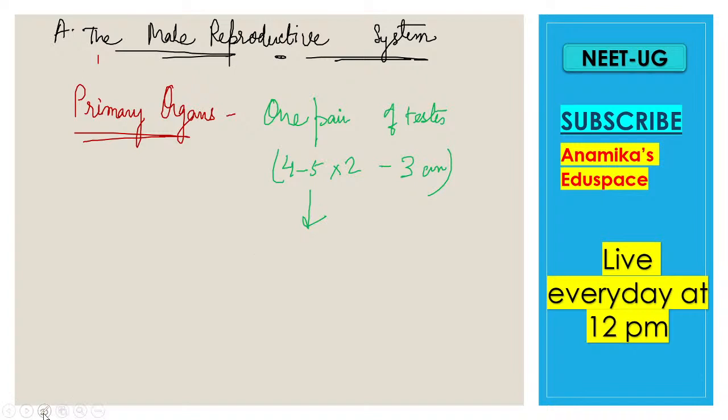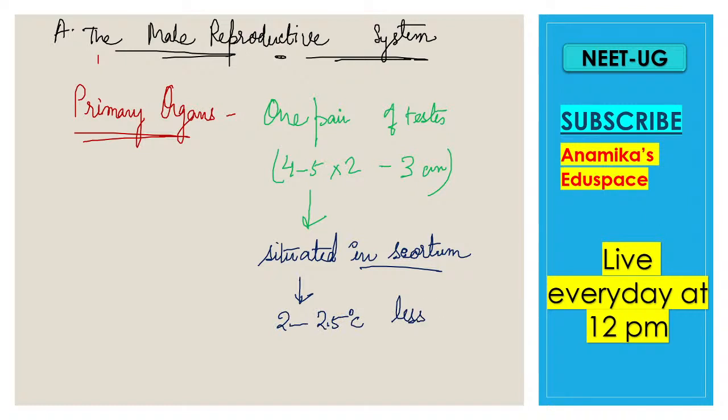Where is it situated, dear? It is situated in the scrotum, and the temperature that remains in the scrotum is 2 to 2.5 degrees Celsius lower than the body temperature. Clear?